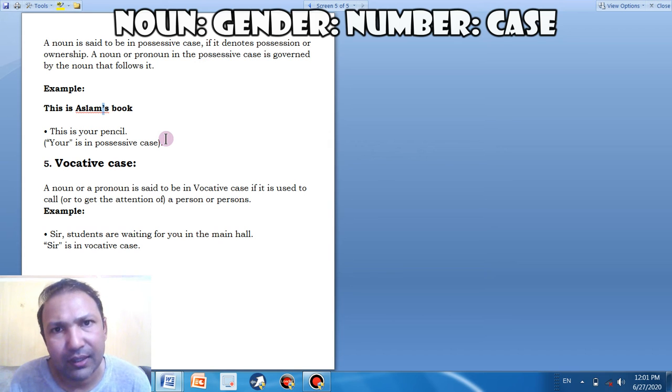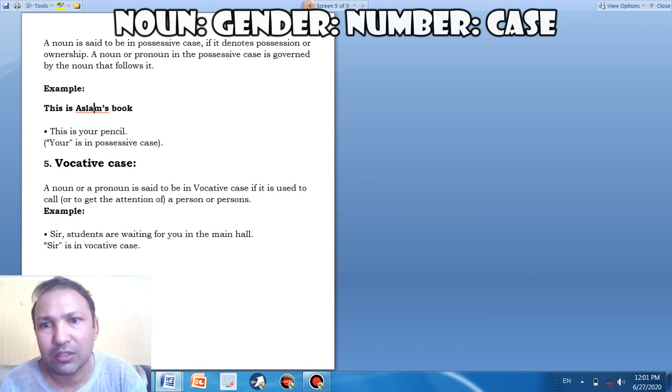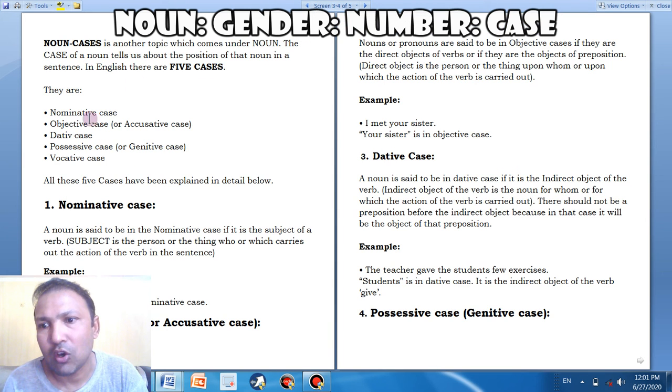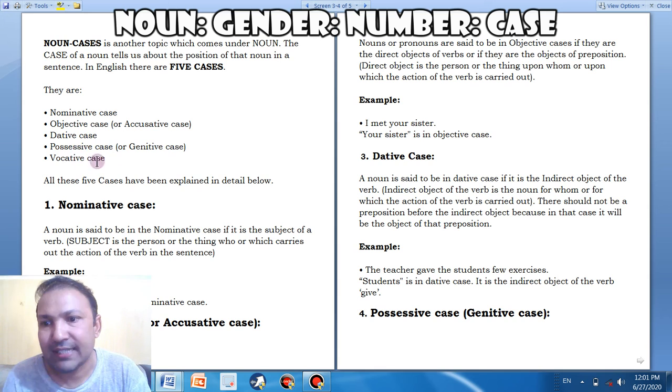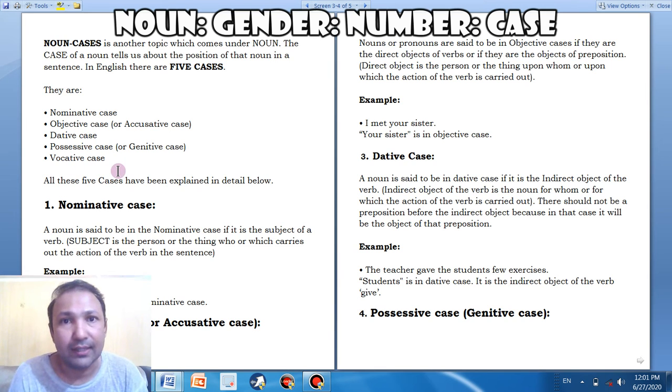I think that's pretty clear. So there are 5 cases, and you have gone through all of them: nominative case, objective case, dative case, possessive case and vocative case. So we have talked about 3 other topics that come under the noun.